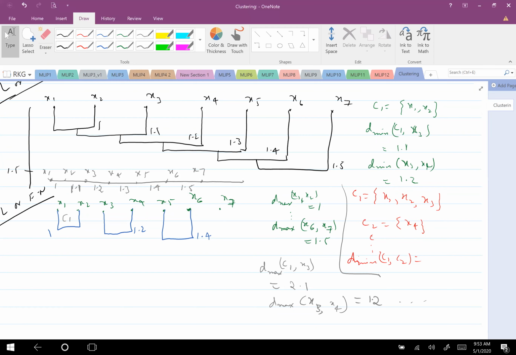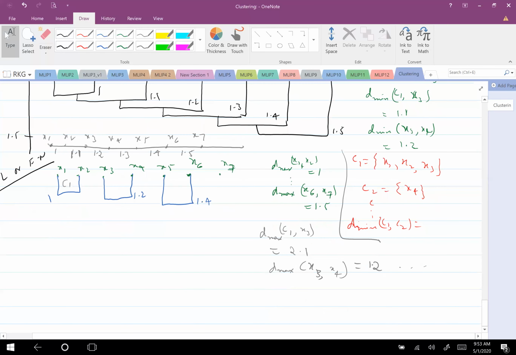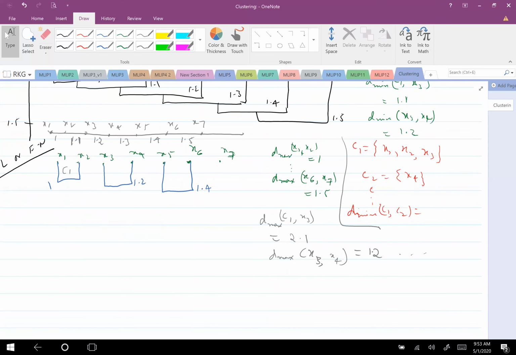So to see the next cluster, which one should I compare? The distance between X1, X2, X3, X4 and C1 is this. C2 is this. I will write the cluster. C2 is this. C3 is this. Given these names, which distances do you think I should compare? D of C1 comma C2 versus what should I compare? C3 comma X7.